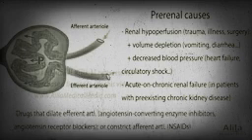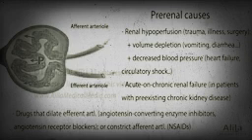Medications that cause dilation of the efferent arteriole or constriction of the afferent arteriole reduce the pressure inside the glomerulus and may contribute to development of AKI. In patients with pre-renal AKI but otherwise healthy kidneys, renal function typically returns to normal after the underlying condition is resolved or the offending drug is discontinued.